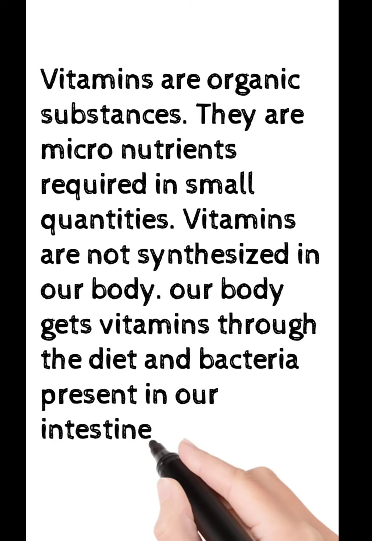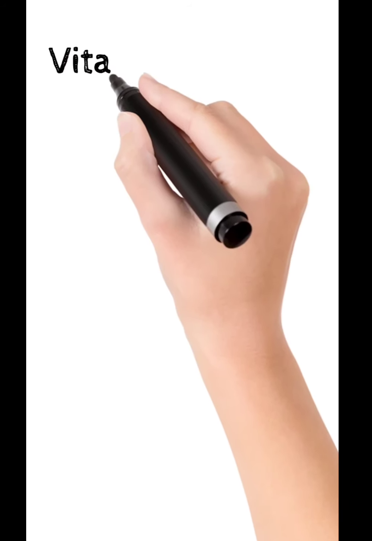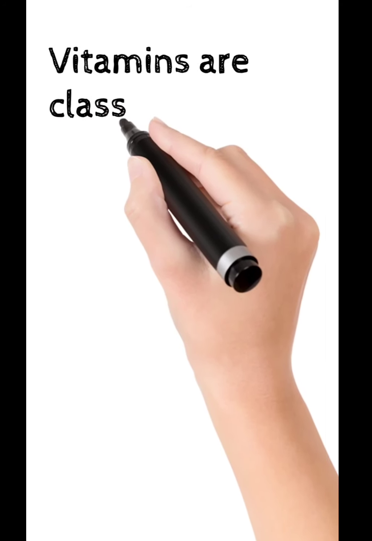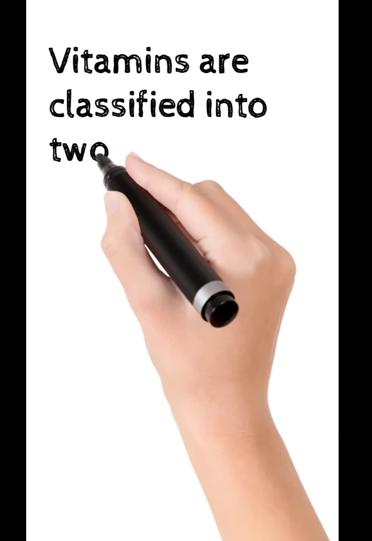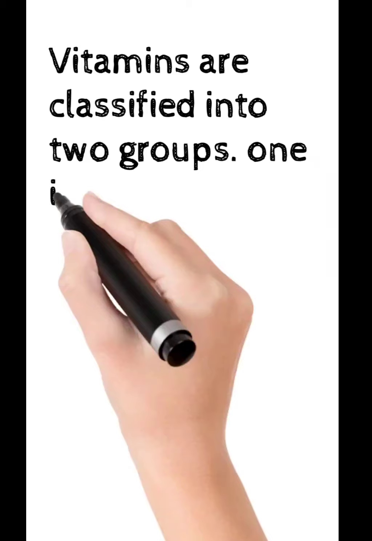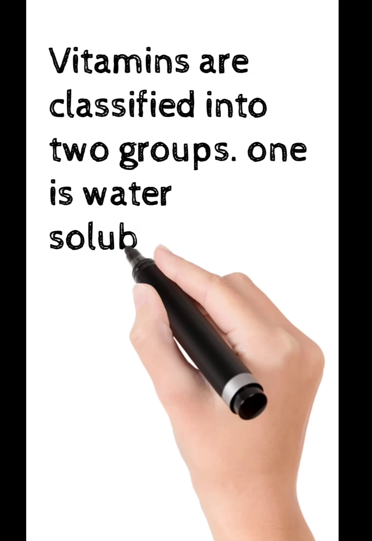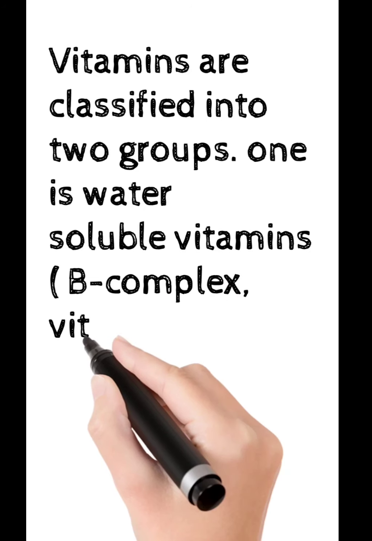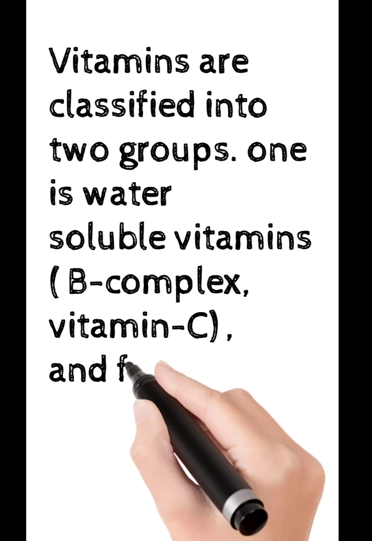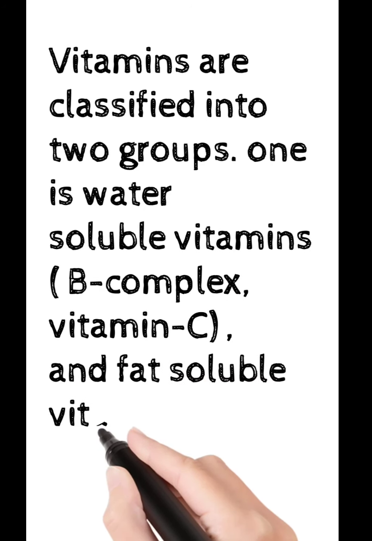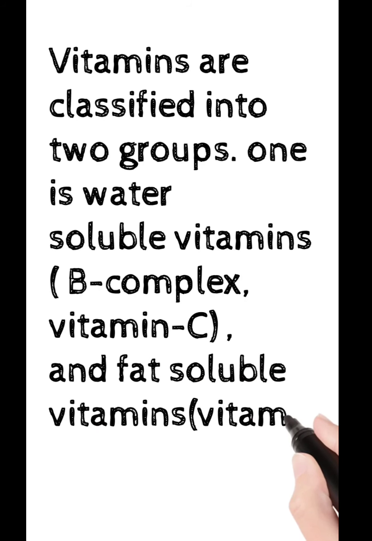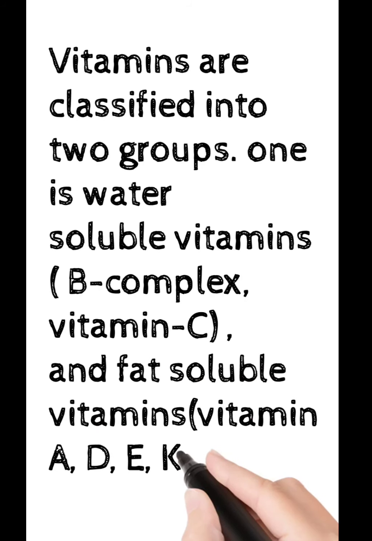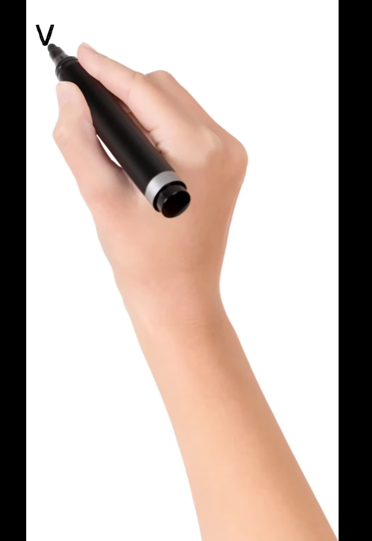Vitamins are classified into two groups. The first are called water soluble vitamins, which means these vitamins can be easily dissolved in water. All the B complex vitamins and vitamin C are examples of water soluble vitamins. The second are fat soluble vitamins. These are similar to oils and they can be easily dissolved with fats. Vitamin A, D, E and K are examples of fat soluble vitamins.